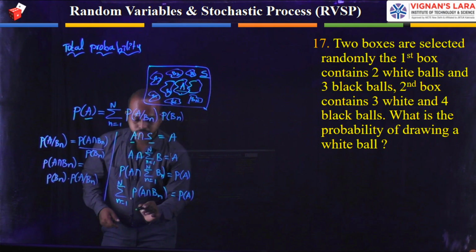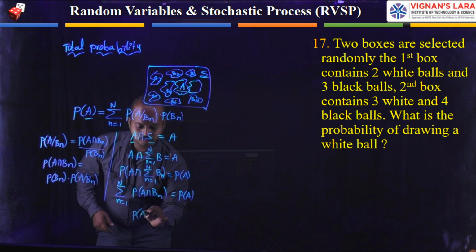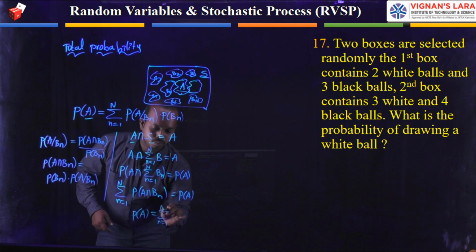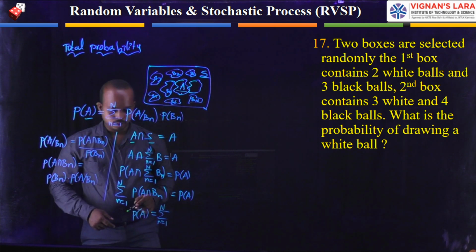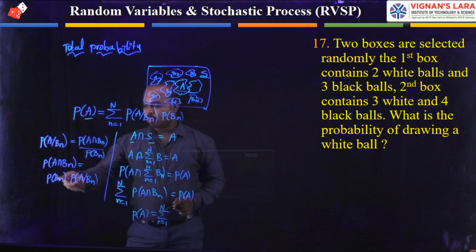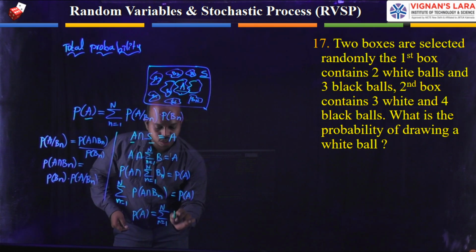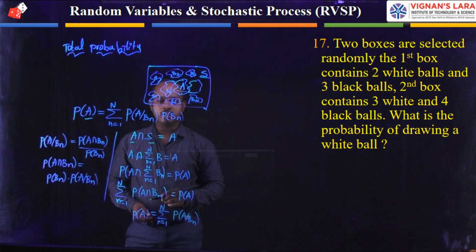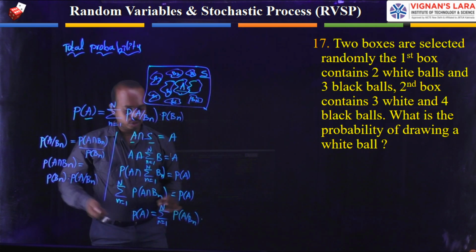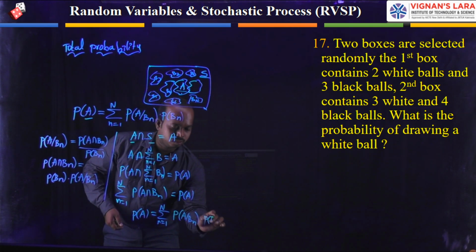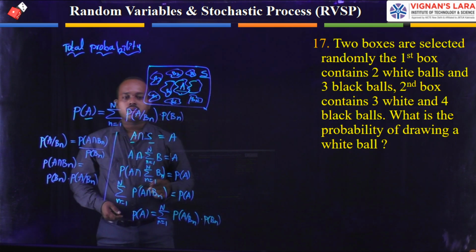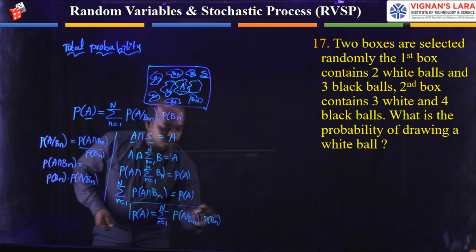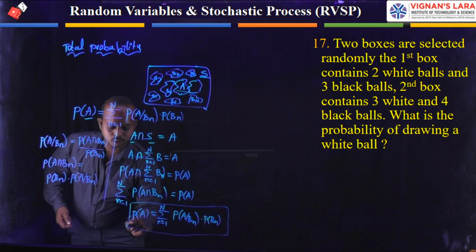Finally we obtain P of A is equal to the summation from n equal to 1 to n of P of A given Bn, into the probability of Bn. Here B represents a number of events. This is called the total probability of event A.